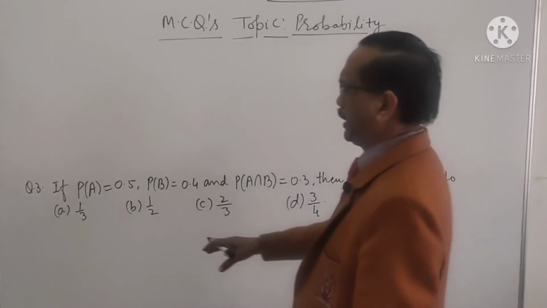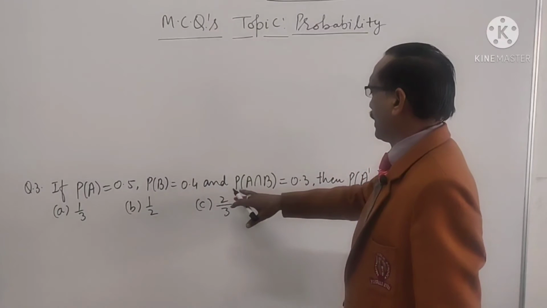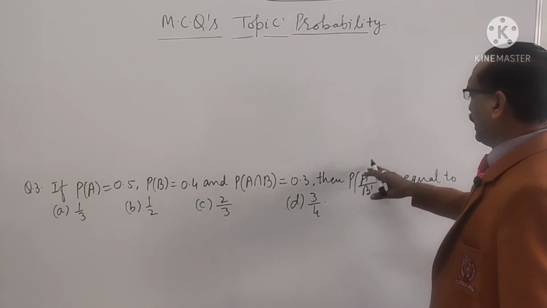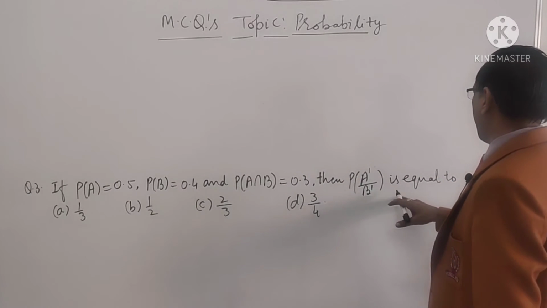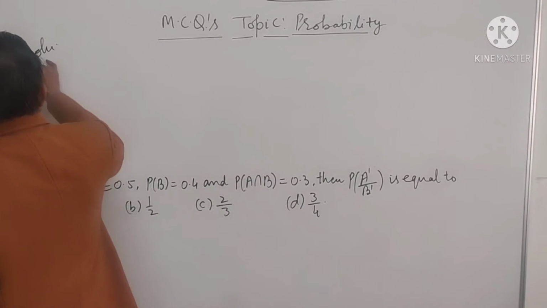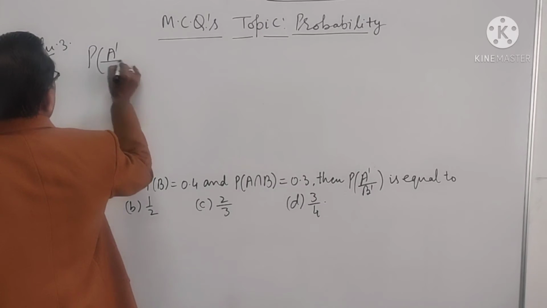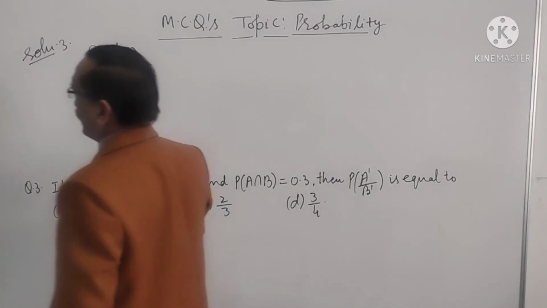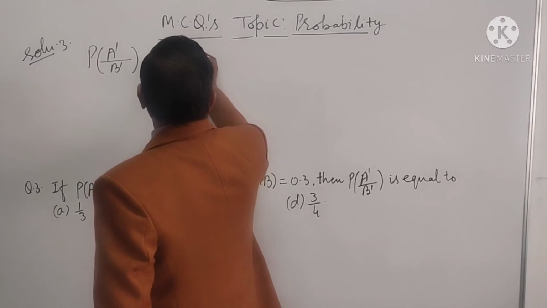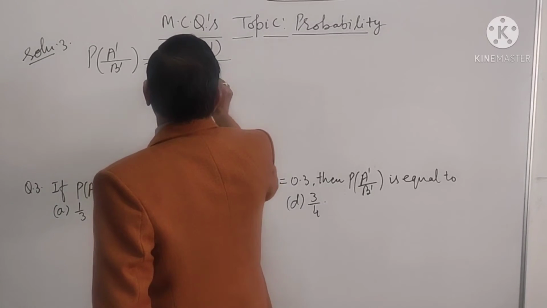Now question 3. If P(A) is 0.5, P(B) is 0.4 and P(A intersection B) is this, then find P(A complement given B complement). See the solution. P(A complement given B complement) is P(A complement intersection B complement) upon P(B complement).